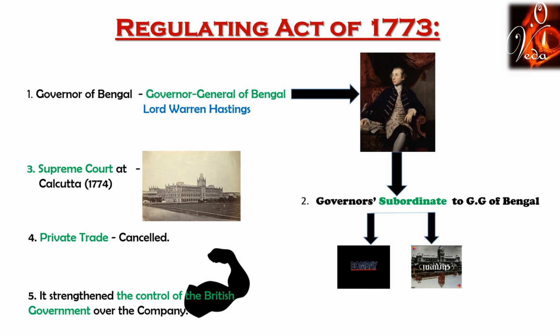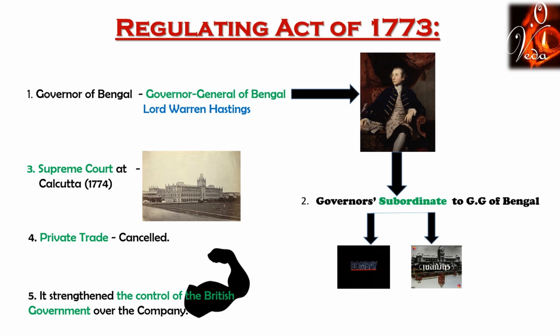The second point, Governor of Bombay and Madras made subordinate to Governor General of Bengal. The third point, Supreme Court established at Calcutta in the year 1774. The fourth point, private trade cancelled. And finally, the control of the British government over the company strengthened through the Court of Directors.